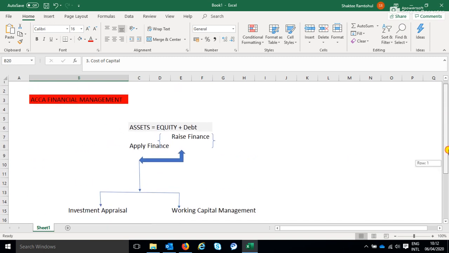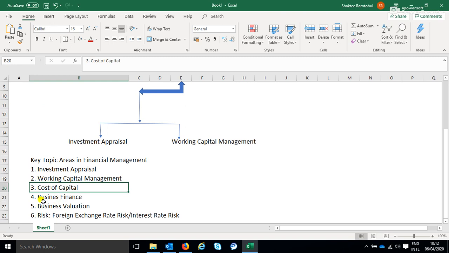Then you would move on to look at business finance, whether you go for short-term financing or long-term financing in the business. So maybe a bank overdraft or a long-term loan, and what are the benefits or drawbacks of using those.